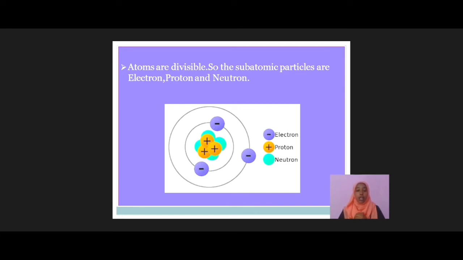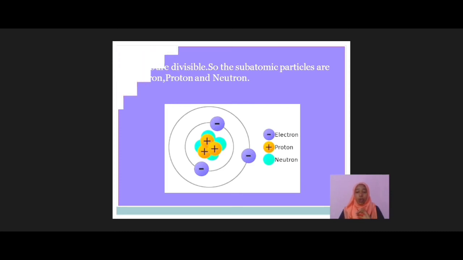These particles are called fundamental or subatomic particles. See this picture? Okay. Of these three, electrons are negatively charged, protons are positively charged, and the last one, neutrons, are neutral. That means they are chargeless.